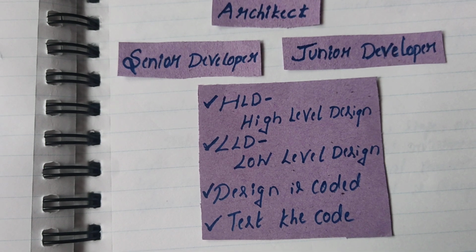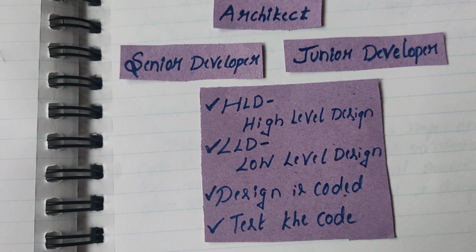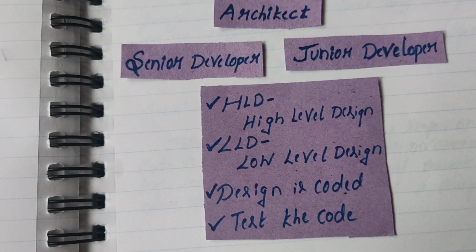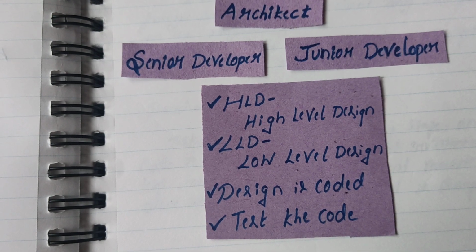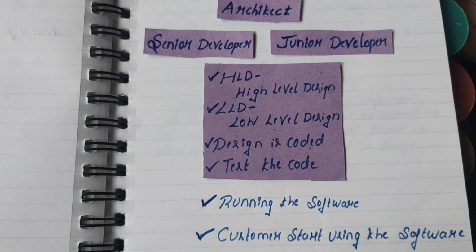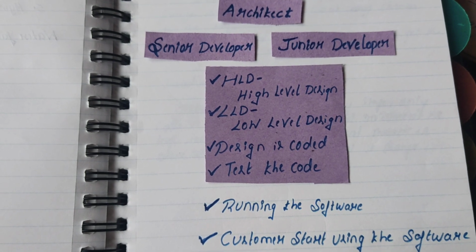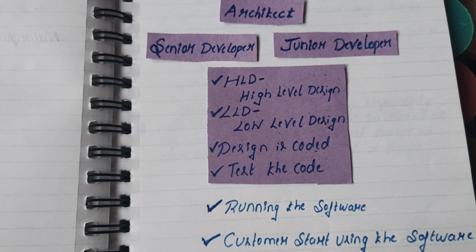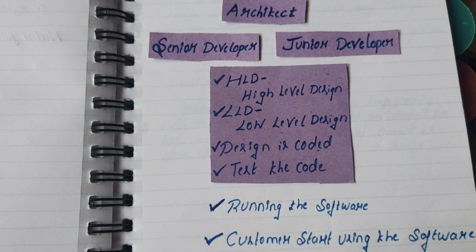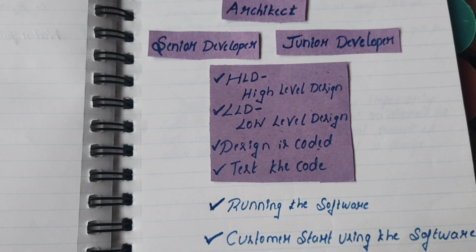In this model, the developer only tests the code. After testing, the software is given to the customer. The business starts running in the implementation stage. In the maintenance stage, the customer starts using the software.